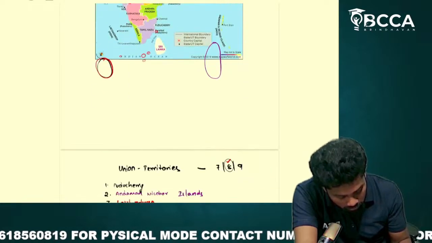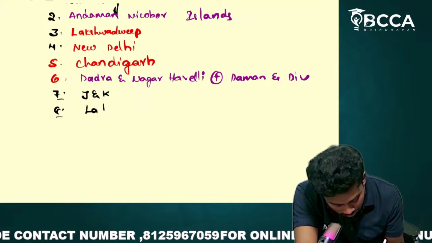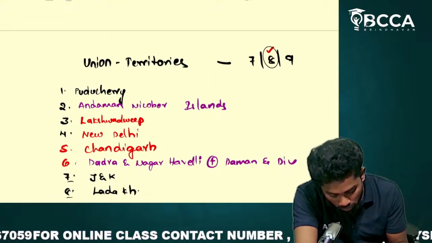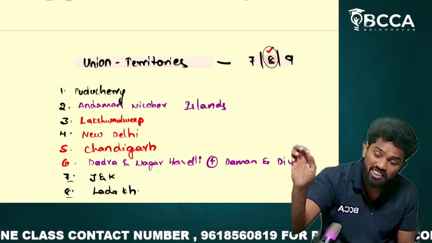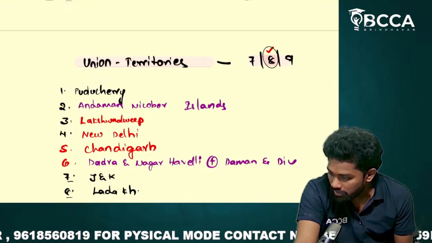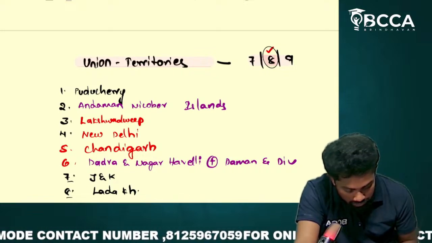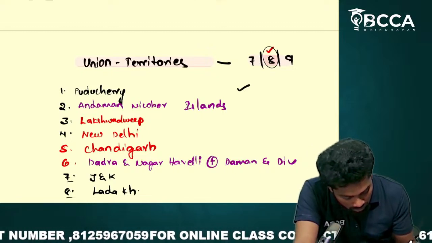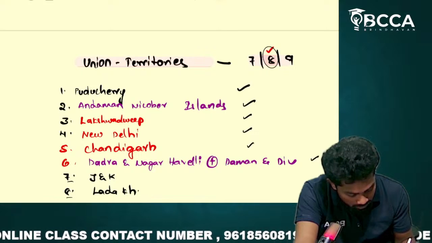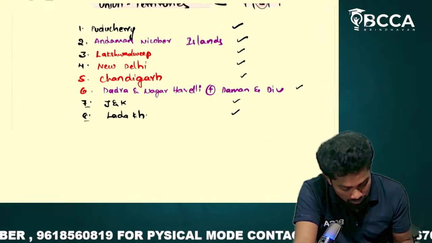Okay, now, Jammu and Kashmir, Ladakh. So total, how many union territories are there, sir? 8 union territories. So I want you to learn the names of these as well. There are total 8 union territories. What are those union territories? Puducherry, Andaman Nicobar Islands, Lakshadweep, New Delhi, Chandigarh, Dadra and Nagar Haveli, Daman and Diu, Jammu and Kashmir, Ladakh. There are total 8 union territories.